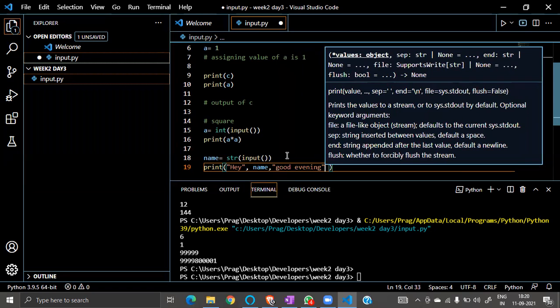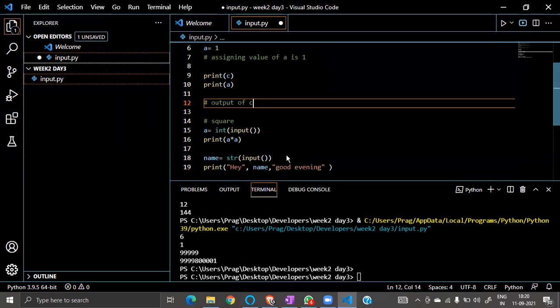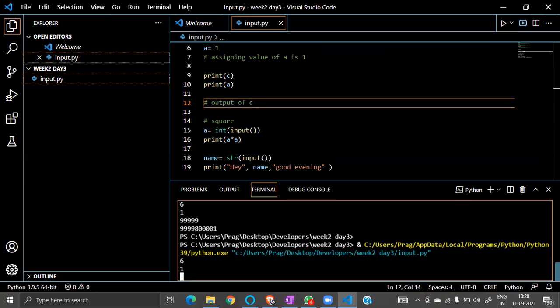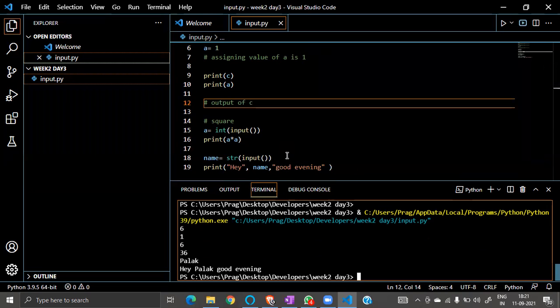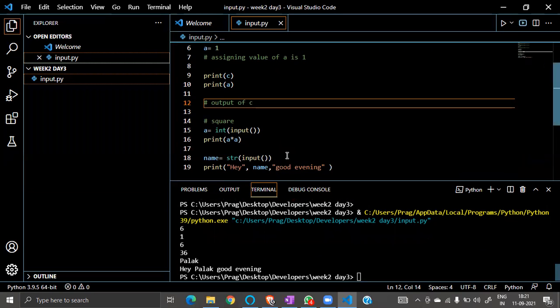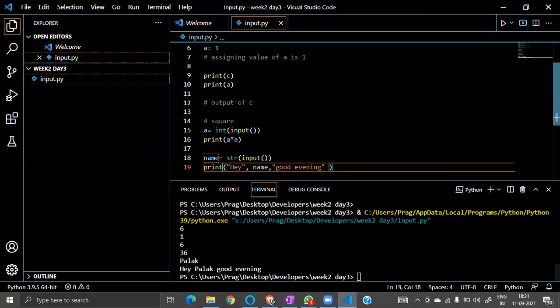Correct. Let's see. It's asking me for input for 36. It's asking for name. Let's give Palak. Hey Palak, good evening. See how beautifully. Hey Palak, good evening. That's it. So you can do it like this, okay.